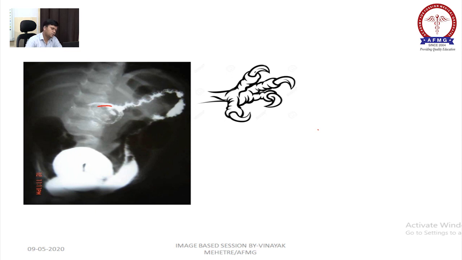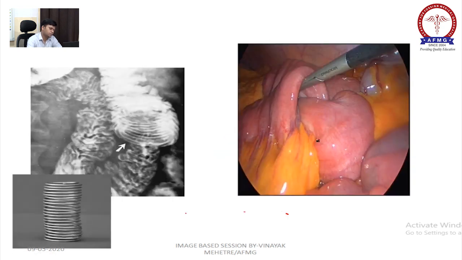This is your claw sign. Claw sign also seen in intussusception. See, the intestine becomes giving the appearance like coiled structures.